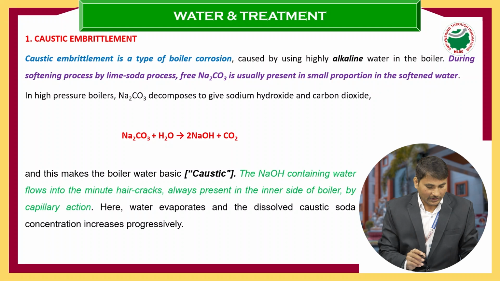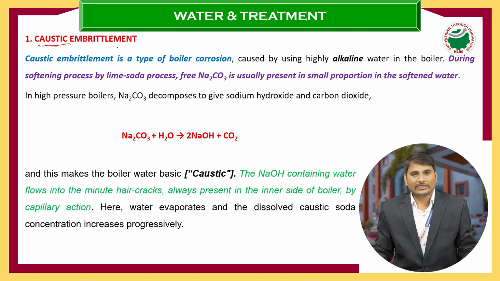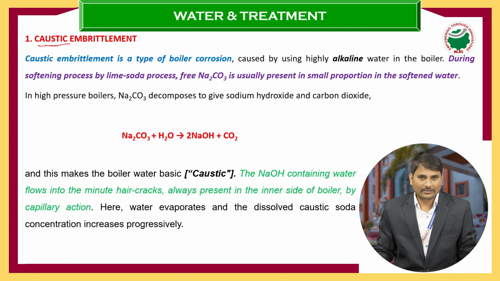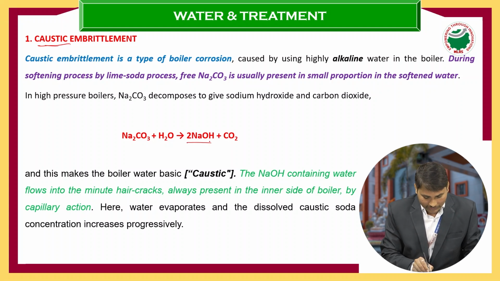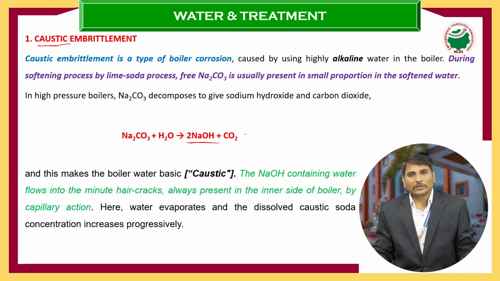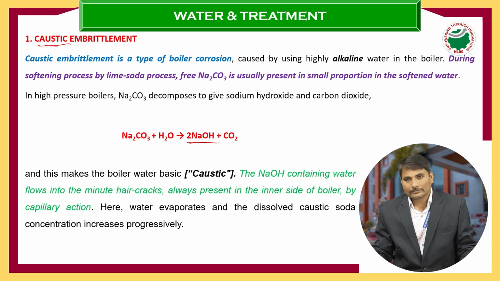If you see, the name itself gives the answer to us: if the water contains caustic, meaning NaOH, due to that NaOH this type of boiler trouble happens. Caustic embrittlement is a type of boiler corrosion caused by using high alkalinity water in the boiler.